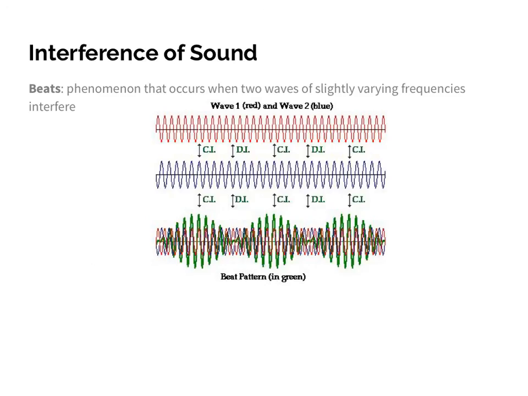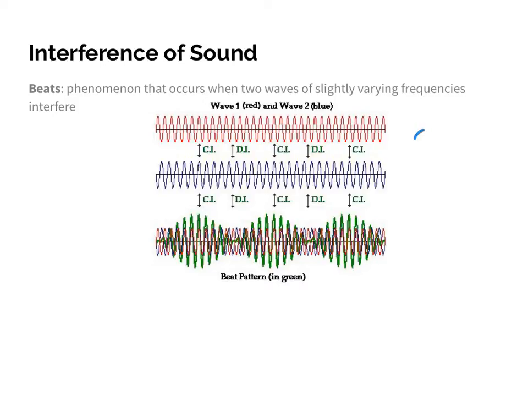Now, another special phenomenon that occurs is when sound waves interfere, but they don't interfere perfectly. Meaning that you don't get perfect constructive interference or perfect destructive interference, so something in between. So imagine, for example, you have the red and the blue wave.